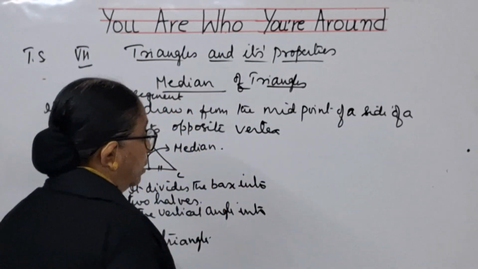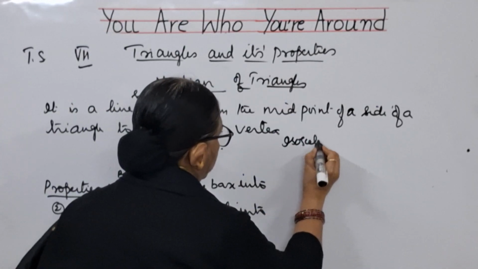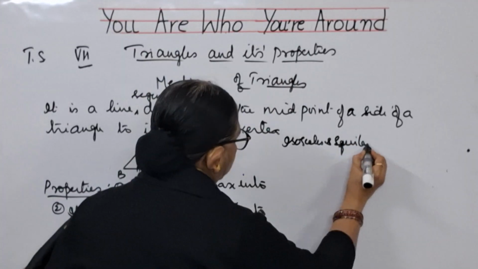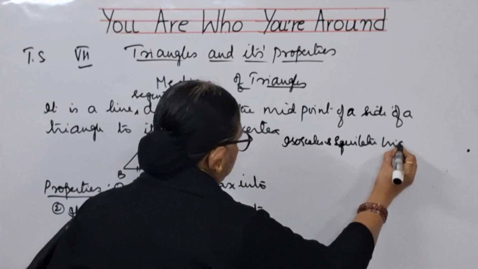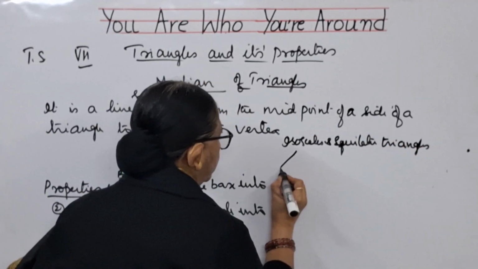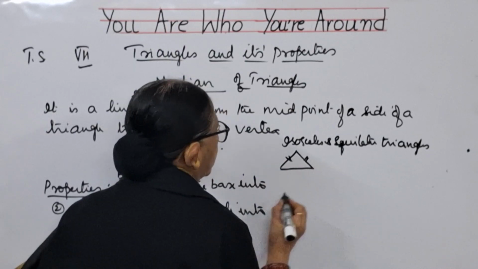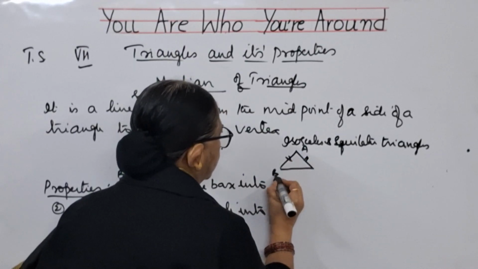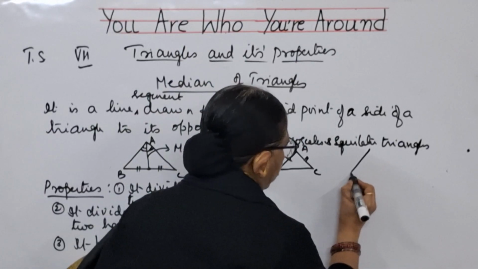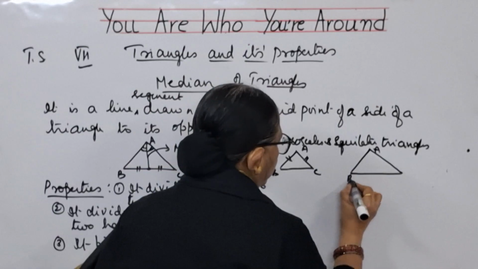Now, median for isosceles and equilateral triangles. When you talk about median for isosceles, isosceles means a triangle in which two sides are equal, A, B, C, and equilateral triangle, a triangle in which all the three sides are equal.